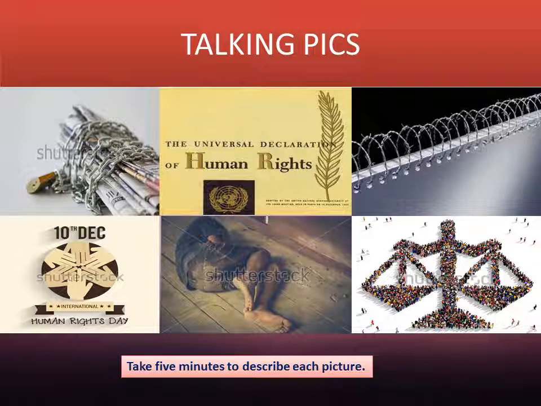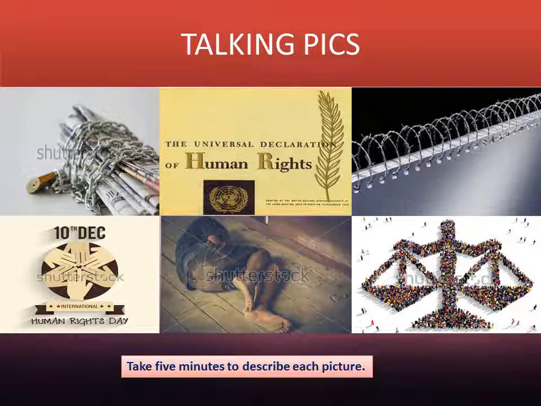We move now to the main course with talking pics. They are very telling indeed. Pic 1, you see newspapers that are fettered like a criminal. What's the problem with them? Pic 2, Universal Declaration of Human Rights. I think you are familiar with it. Pic 3, a copybook bound with wire which is not normal. It may hurt you, injure you if you touch it.